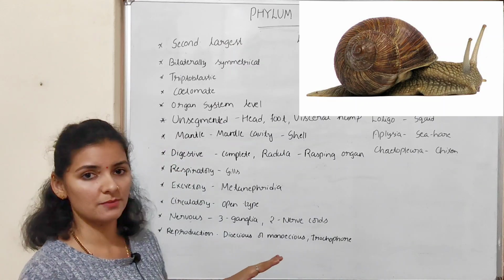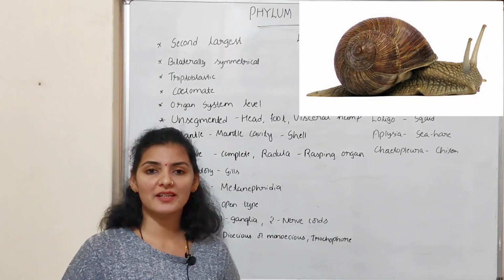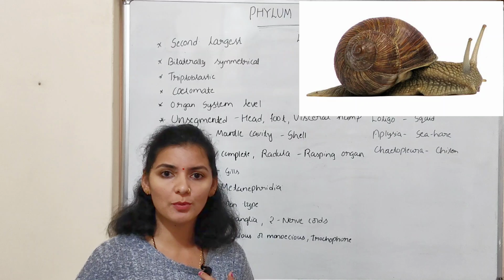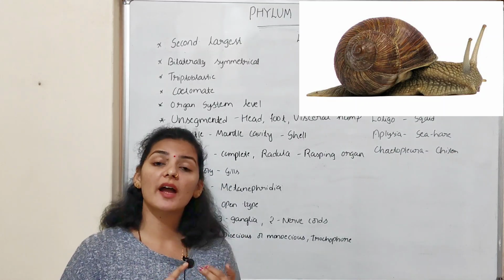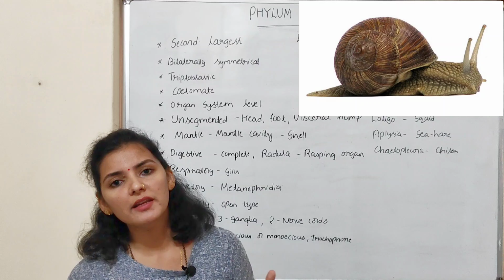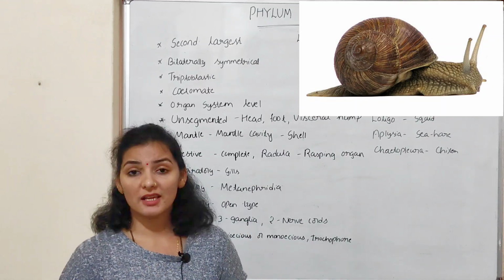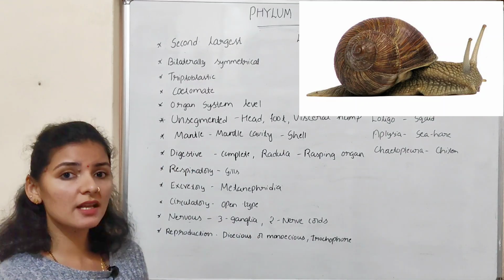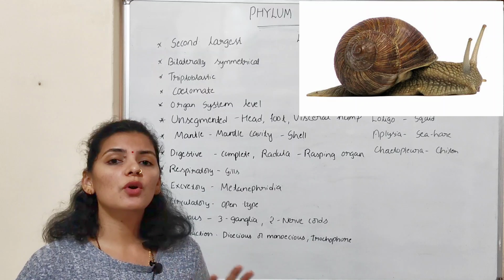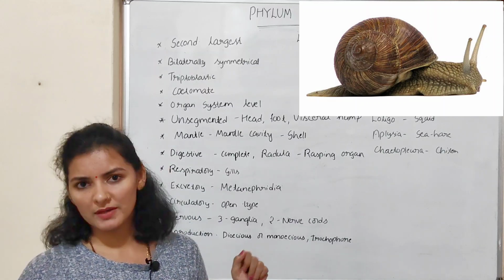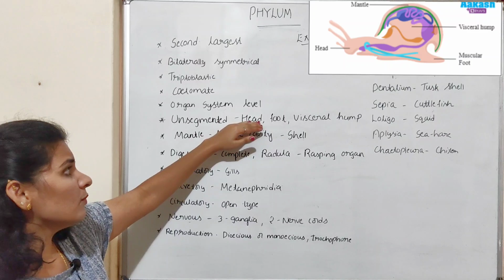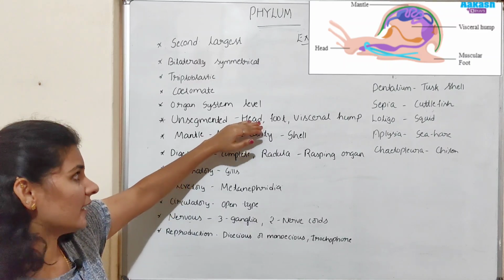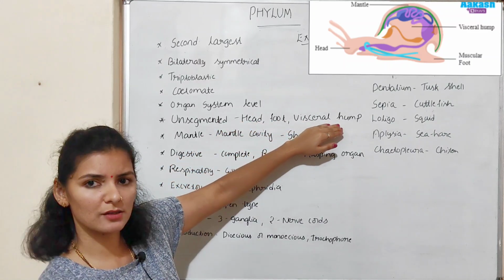In annelids and arthropods, segmentation is well marked, and the body consists of many metameres or segments. Whereas in mollusks, the body is unsegmented.